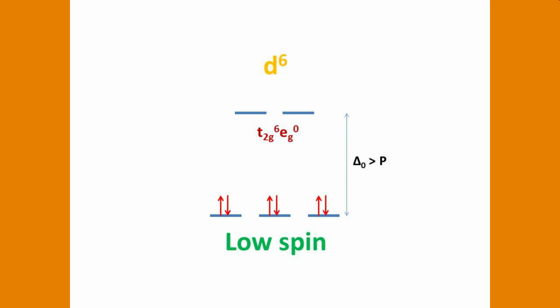Now from the seventh electron onwards, there is no alternative. The electron will enter the EG orbital. The eighth electron also will enter the EG orbital. The ninth electron will pair in the EG orbital because there is no choice. See here. And the last electron will enter the EG orbital again and will pair, giving electronic configuration T2G6 EG4. I hope you are getting the point.